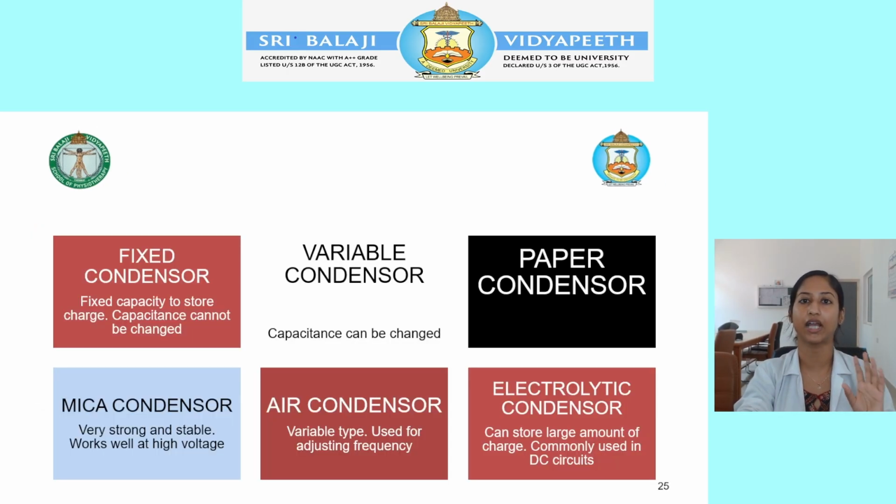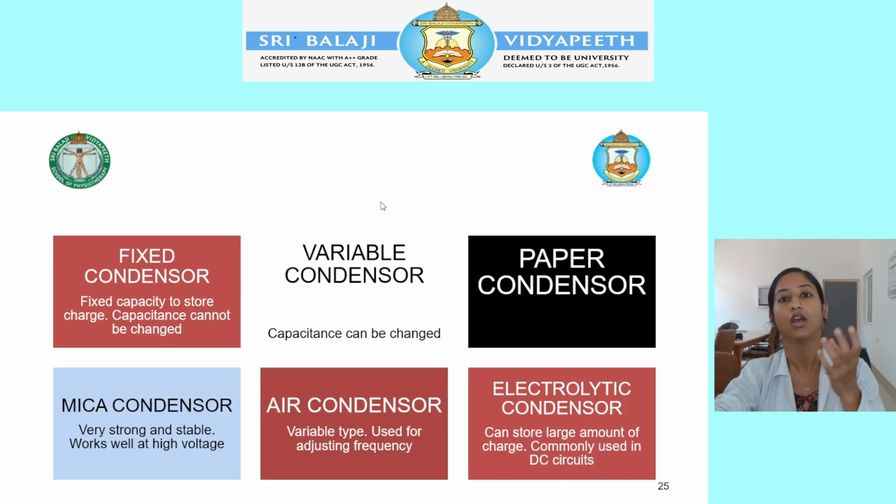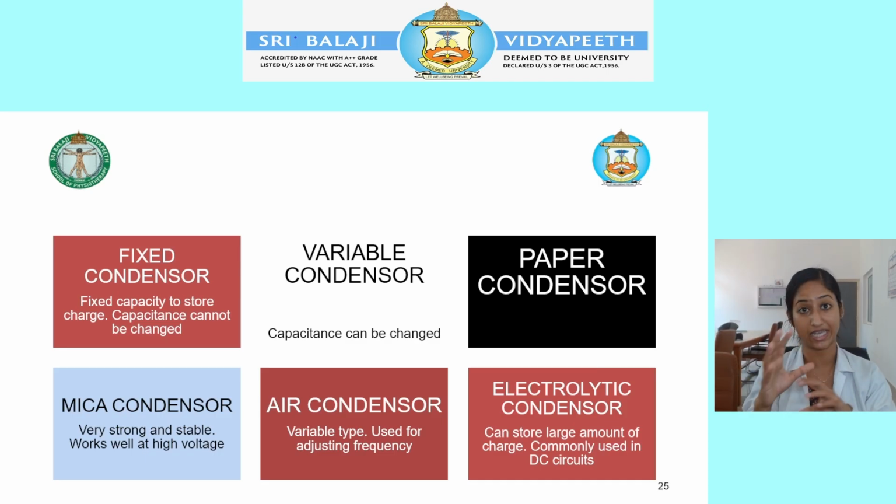So what are the different types of condenser? Fixed condenser, variable condenser, paper condenser, mica condenser, air condenser, electrolytic condenser. These are the different types of condenser. As already told, in the construction of a condenser, there are two metal plates which are separated by an insulating material called dielectric. For different dielectric substances, you are going to use different types of condenser. Condensers are called capacitors.